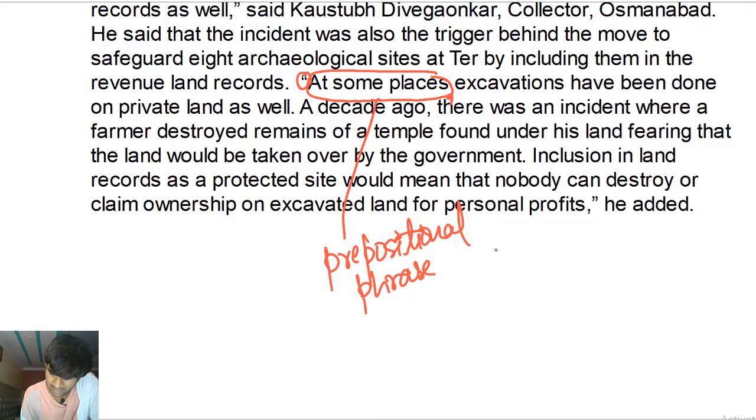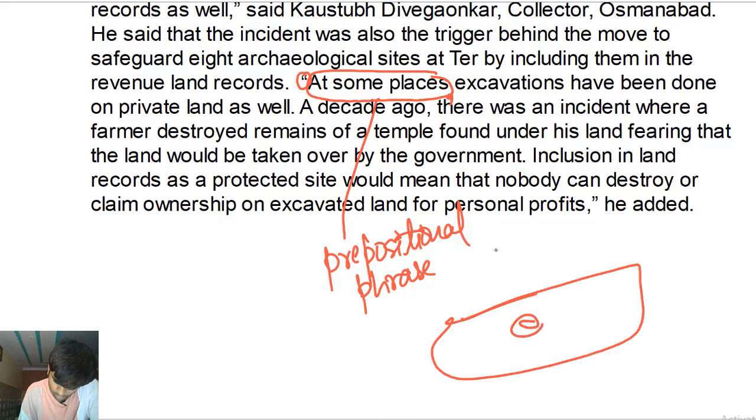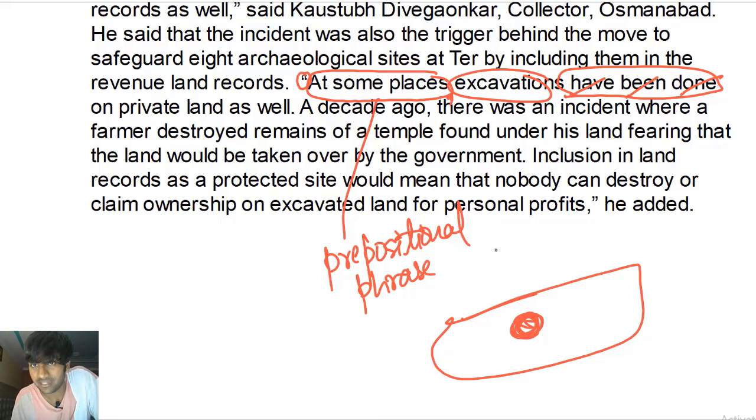At some places, excavations, that means a process of digging a hole into the ground, right? So let's suppose this is a piece of ground. The process of digging it is called excavation, to excavate it. So at some places, excavations, this is the subject of this sentence, have been done. This is the verb phrase: have, helping verb; been, helping verb; done, the main verb in the passive form. Have been done.